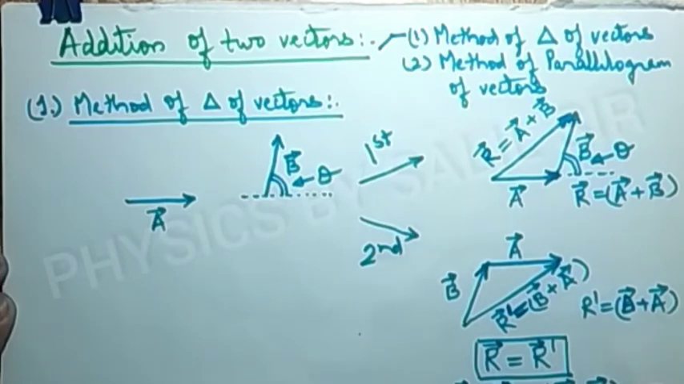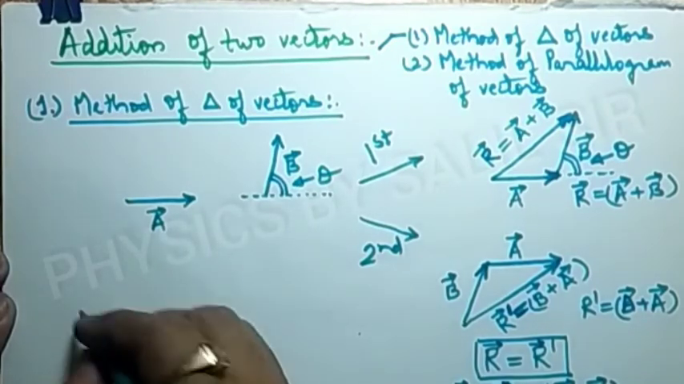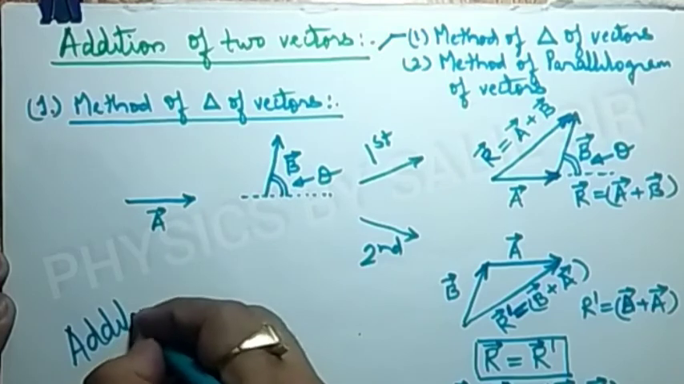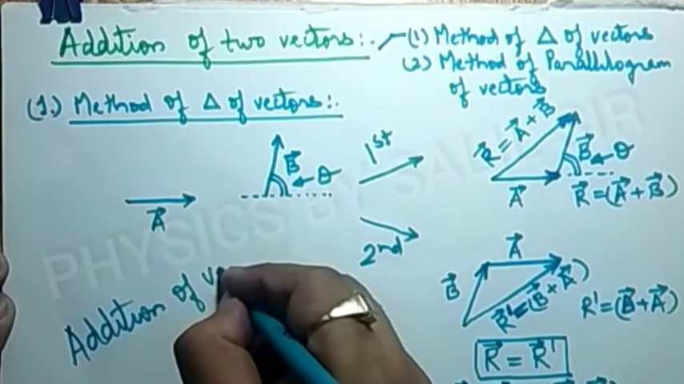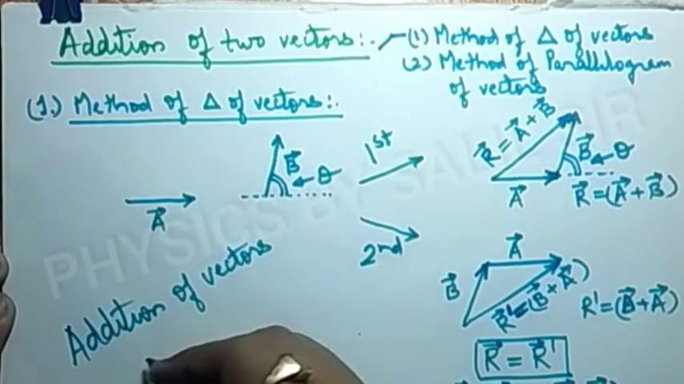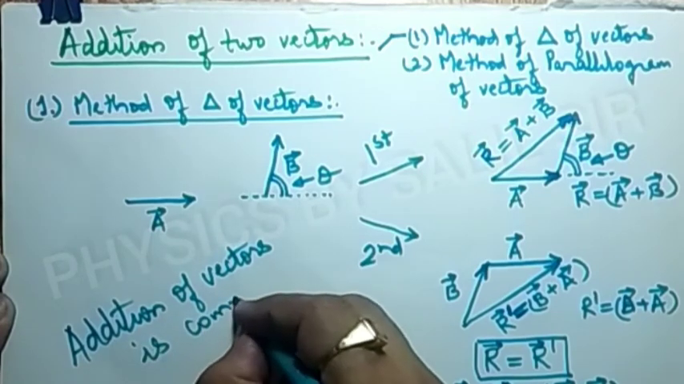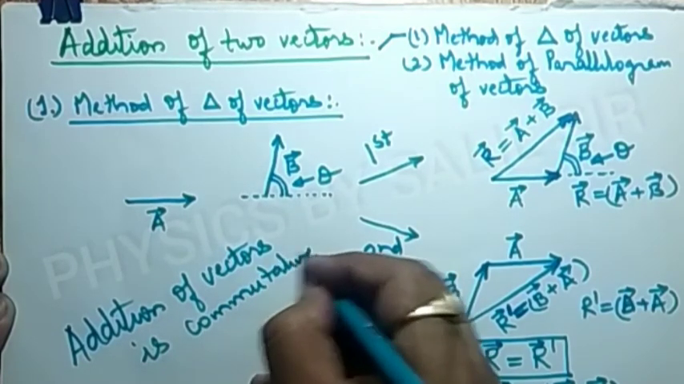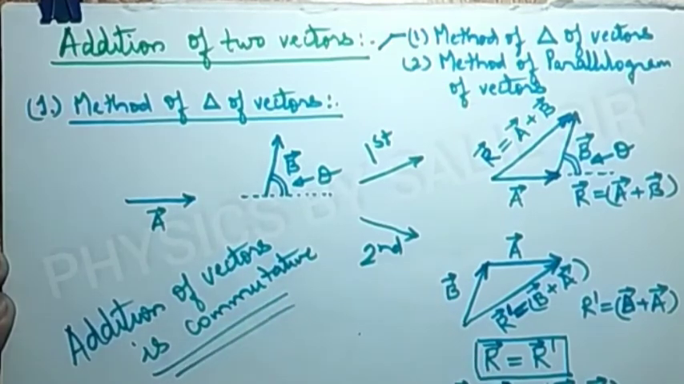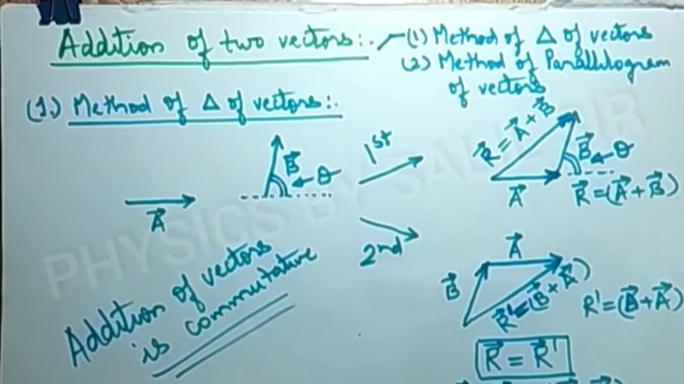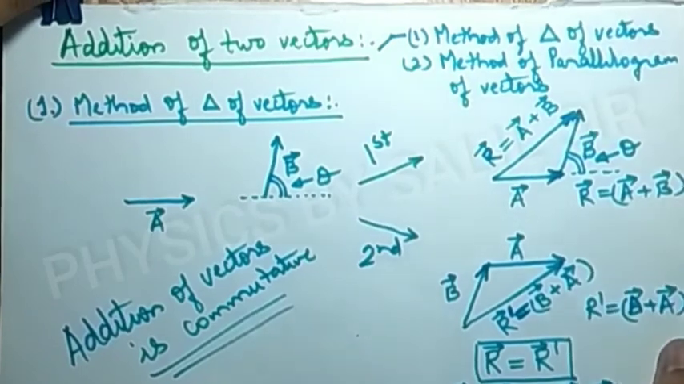In this way, we can say that the addition of vectors is commutative. Commutative means one vector can take the place of another vector during the addition, when we represent it in the form of addition. Now the second method is the method of parallelogram of vectors.